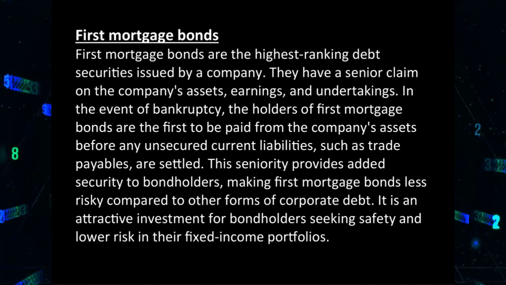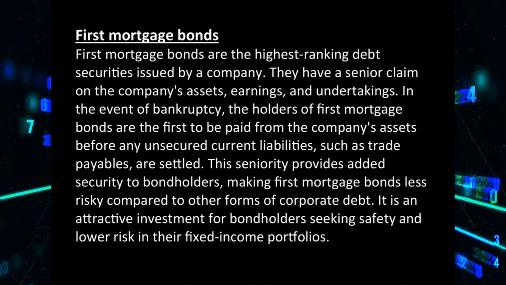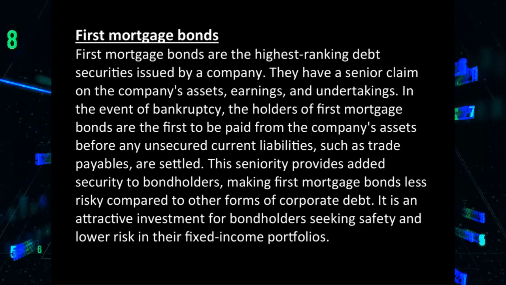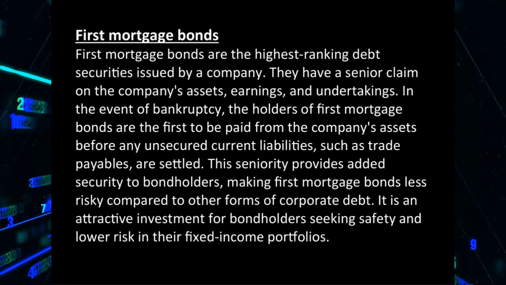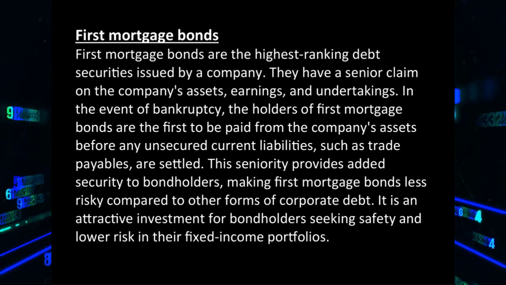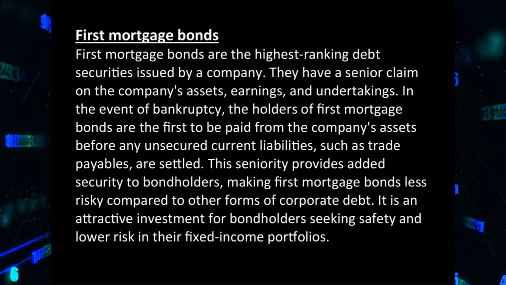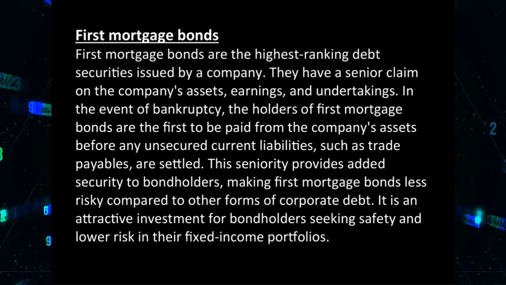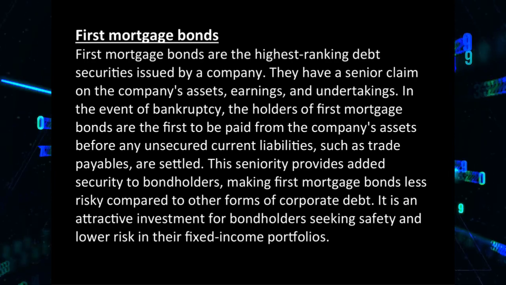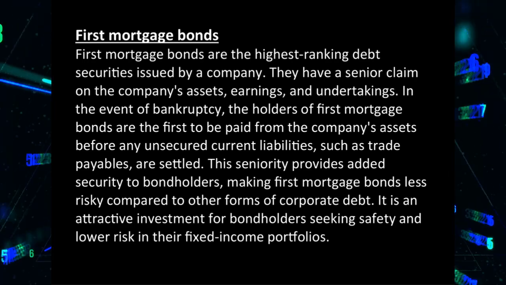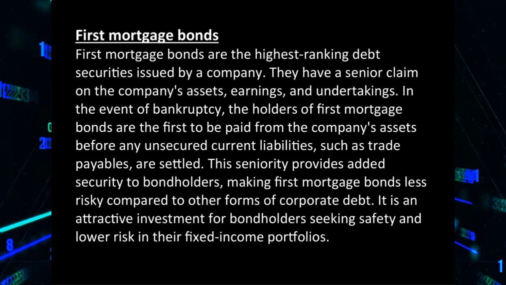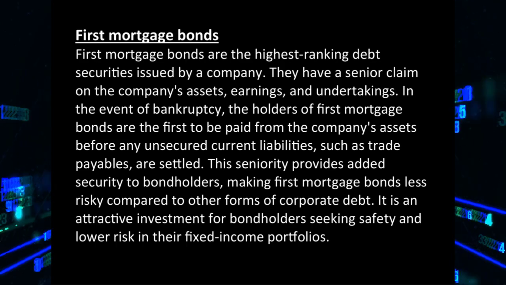First mortgage bonds. First mortgage bonds are the highest-ranking debt securities issued by a company. They have a senior claim on the company's assets, earnings, and undertakings. In the event of bankruptcy, the holders of first mortgage bonds are the first to be paid from the company's assets before any unsecured current liabilities, such as trade payables, are settled. This seniority provides added security to bondholders, making first mortgage bonds less risky compared to other forms of corporate debt. It is an attractive investment for bondholders seeking safety and lower risk in their fixed income portfolios.